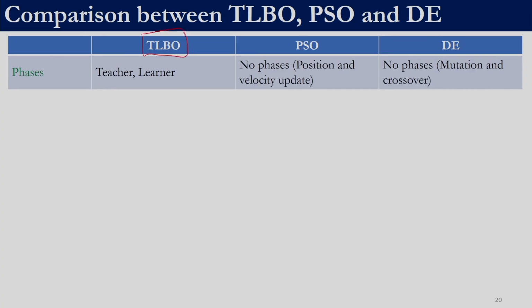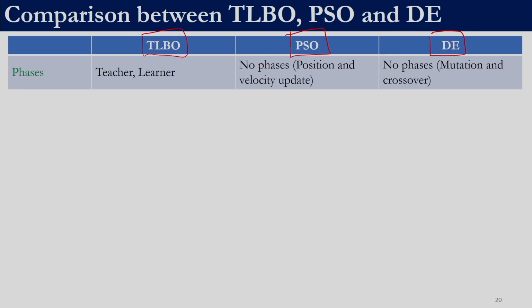Now, we have studied 3 meta-heuristic techniques. So, let us make a comparison between those 3 meta-heuristic techniques. The 3 techniques which we have learnt are teaching learning based optimization, particle swarm optimization and differential evolution.